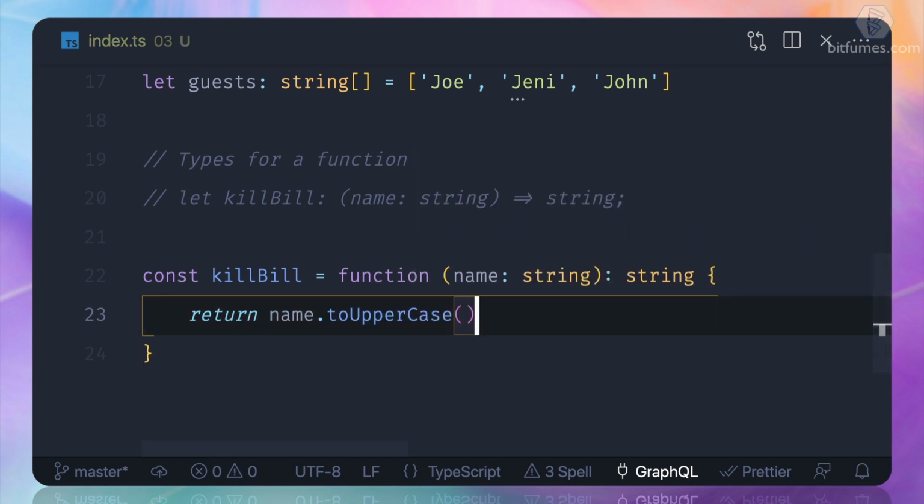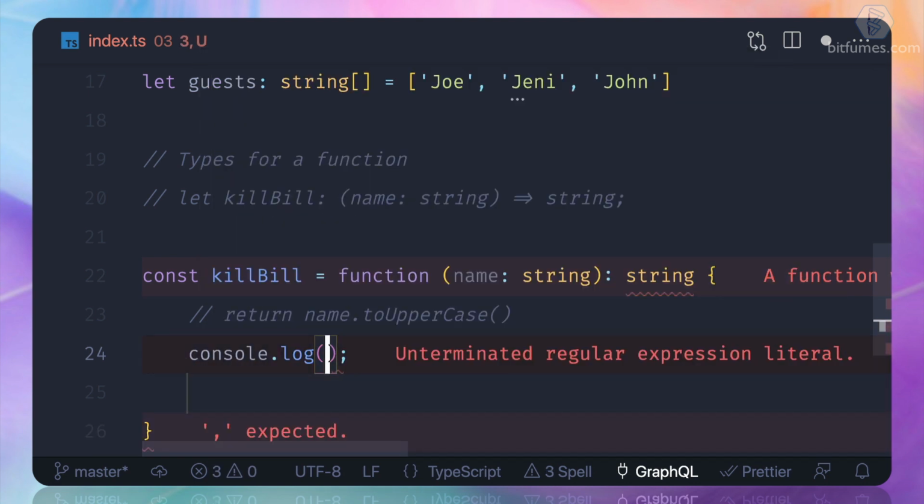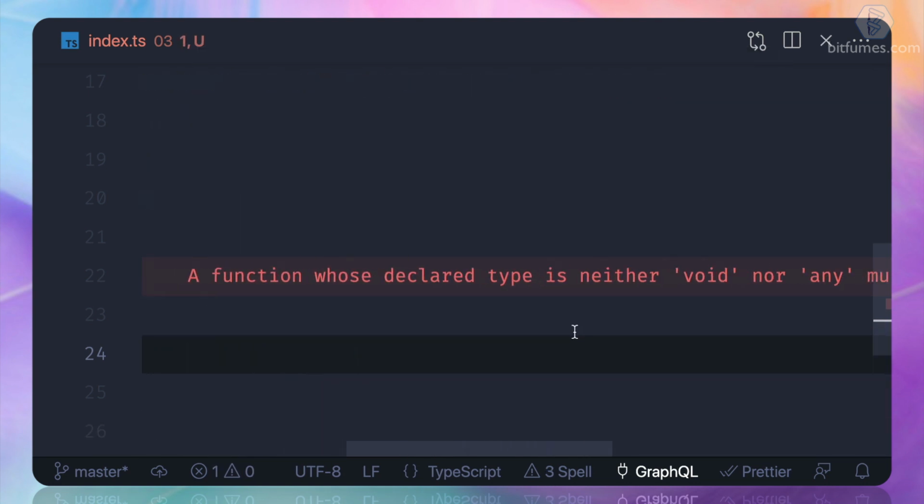So we saw how we can define the different types. And one more thing, what if I just say console.log of name? Now TypeScript is yelling at us.